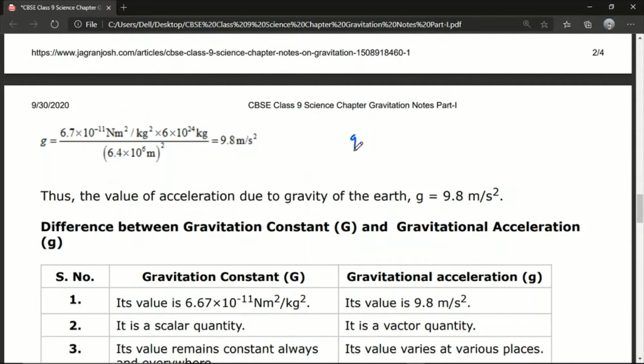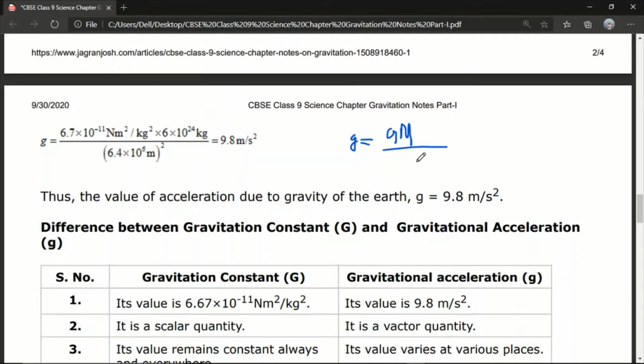So what is the equation? Small g equal to capital G, capital M divided by r square. We have put all the values in this equation. So what do we get? The value of small g is 9.8. So you can take it in the numerical problems, the value of small g as 9.8 or small g is equal to 10 meter per second square.